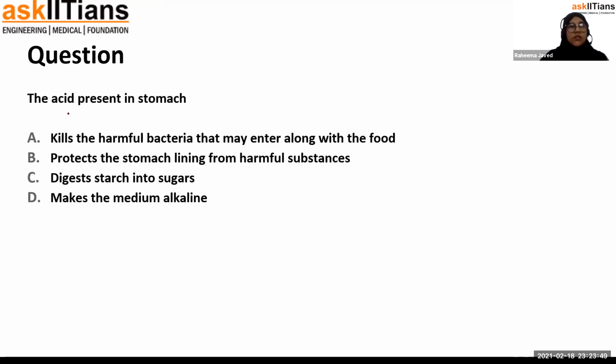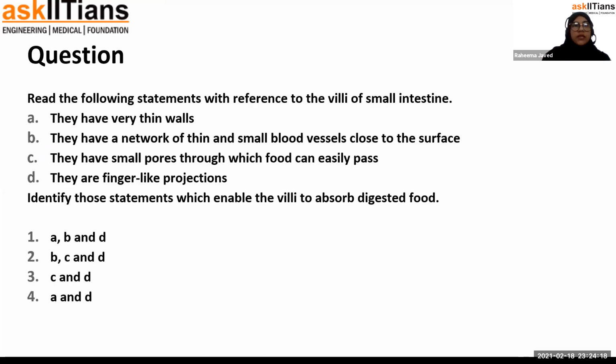then the next question is about the acid present in stomach. Okay, acid present in stomach kills the harmful bacteria that may enter along with the food, protects the stomach lining from harmful substances, digests starch into sugars, or makes the medium alkaline. Okay, the correct answer is A. Acid not only helps in digestion of protein, but it is capable of killing any harmful bacteria that may enter along with the food. Okay, then read the following statements with reference to the villi of small intestine.